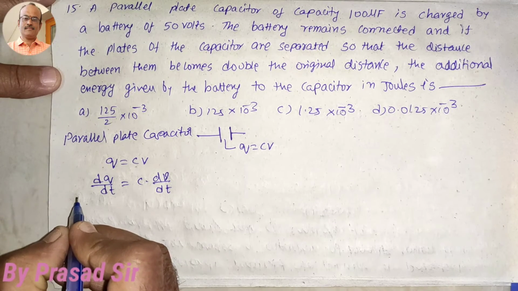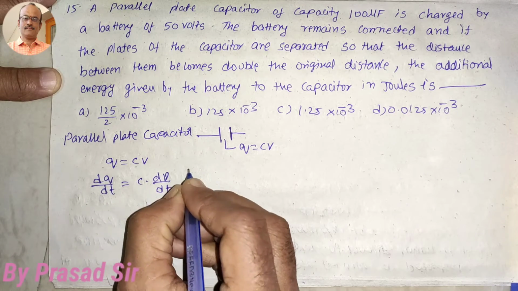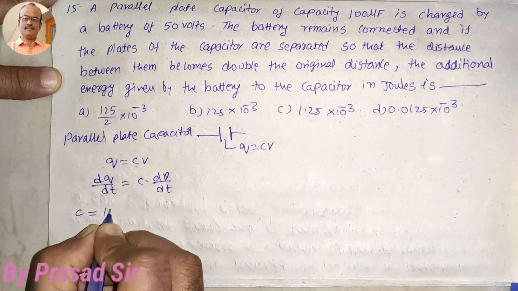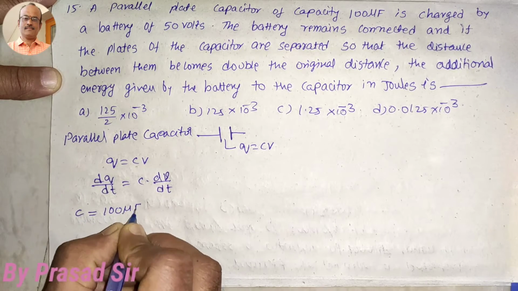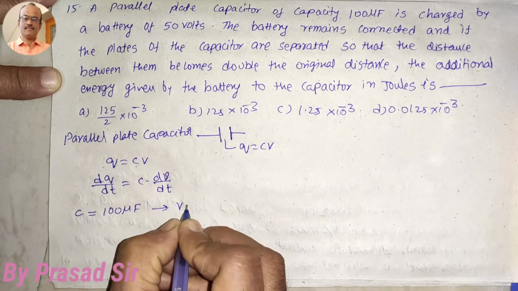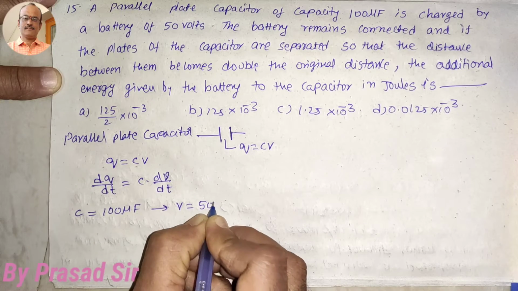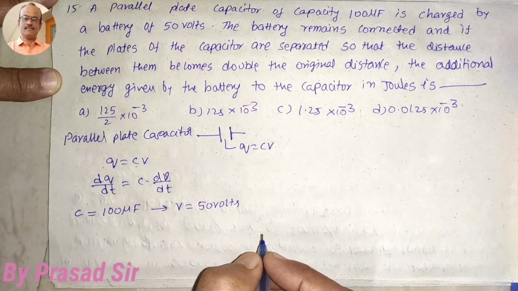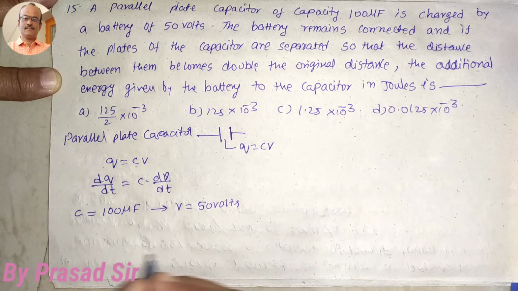Now in this question, what is given here? First of all, the capacitance C is 100 microfarads, connected with voltage equal to 50 volts. The battery remains connected, and the plates are separated so that the distance between them becomes doubled.